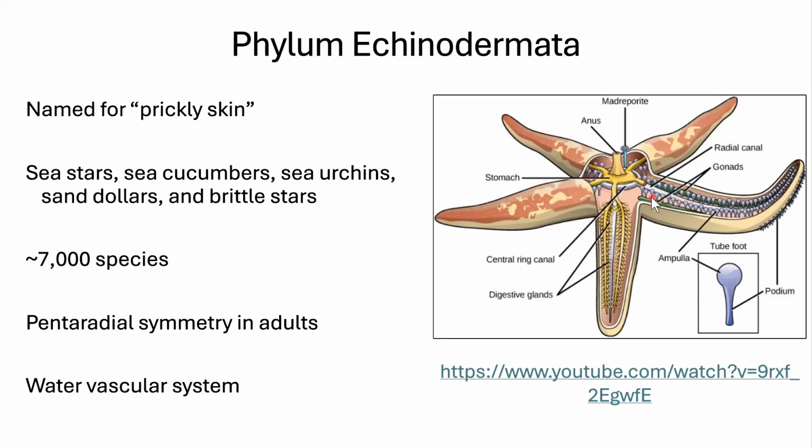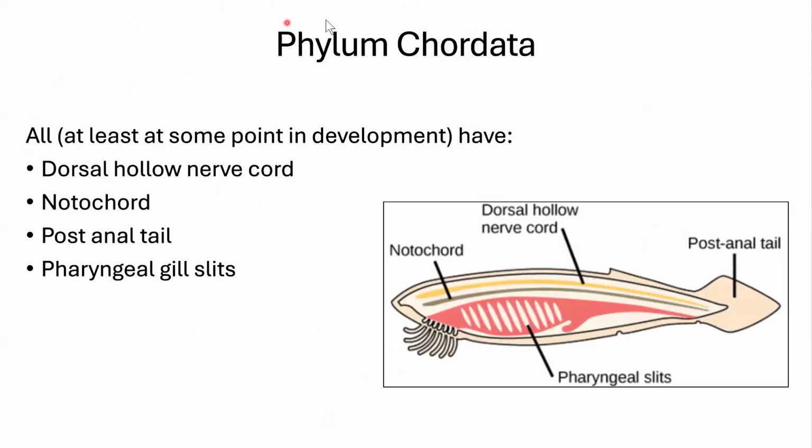Each of these rings is attached to a tube foot. Down here, we can see a tube foot in detail. So this is full of water. When it wants to step or move, it will contract this ampulla, and that will push this podium forward. The podium is what grabs onto something and sticks to it. I have a video of how sea stars move on Blackboard for you, so I'm excited for you to check that out.